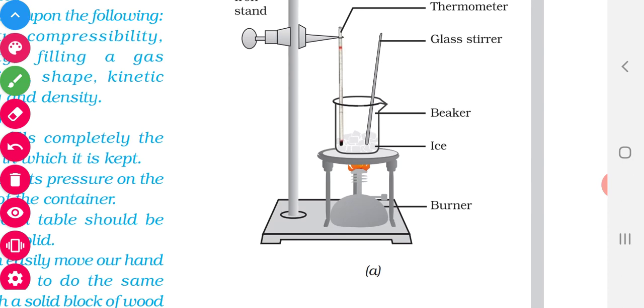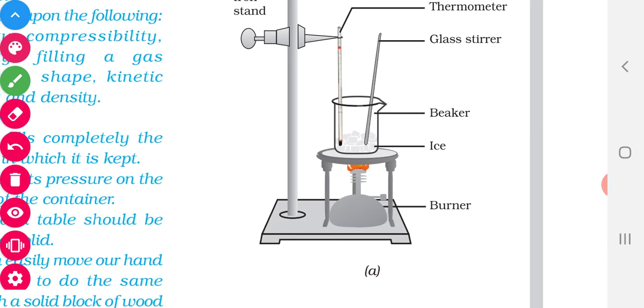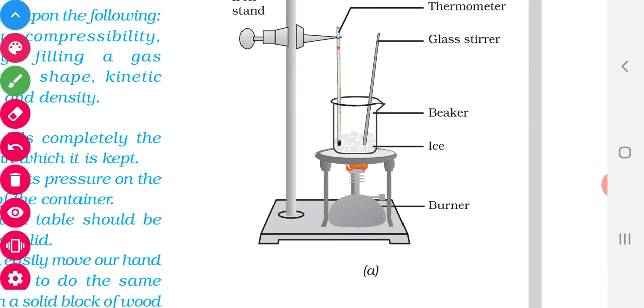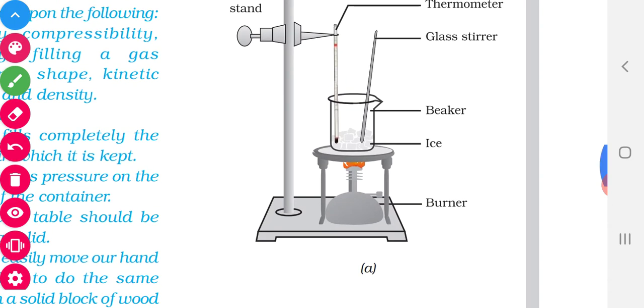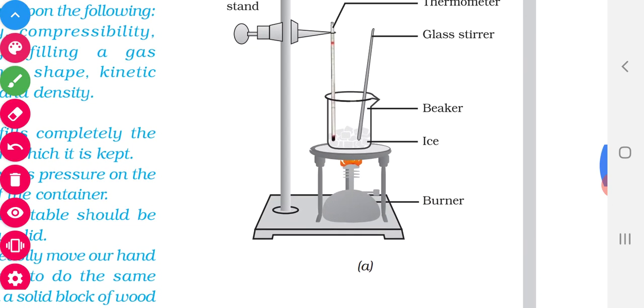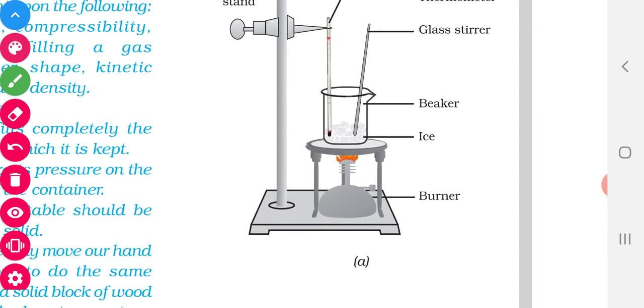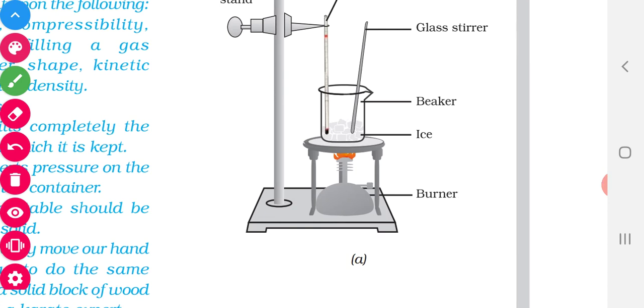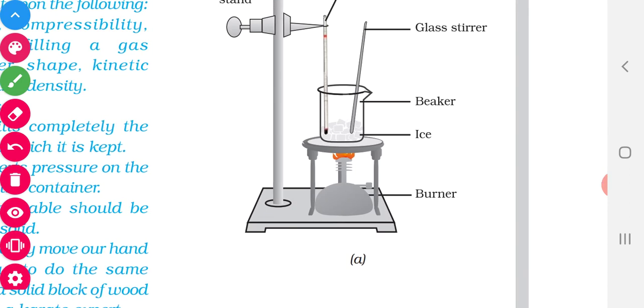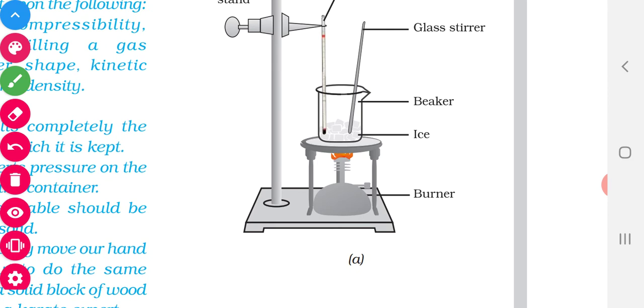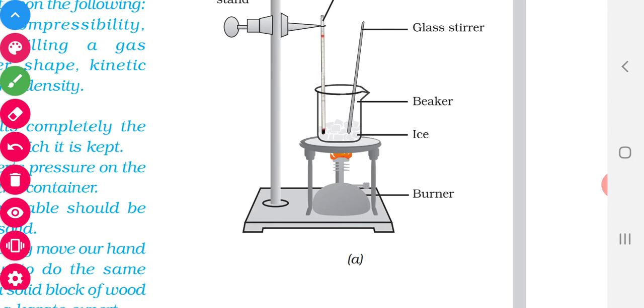You note the temperature. For example, if 0 degrees Celsius is attained, what happens? 1 or 2 particles of ice begin to melt. Then all the particles will be melting, isn't it?